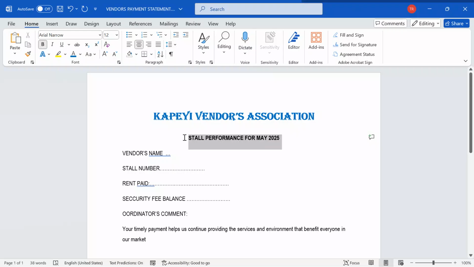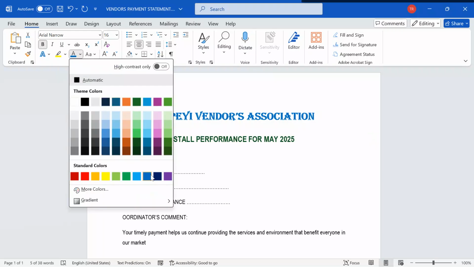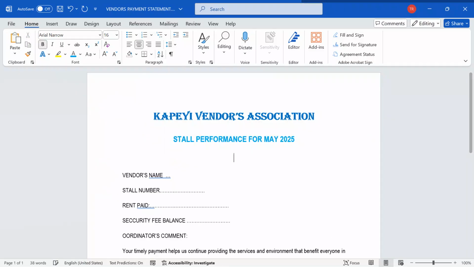Store performance for May 2025. I'll increase it a bit, and then give it a color that will blend with the motif. Then I'll say payment statement.